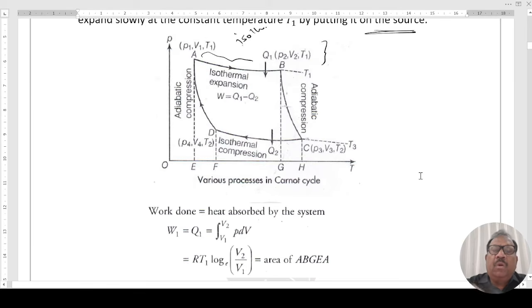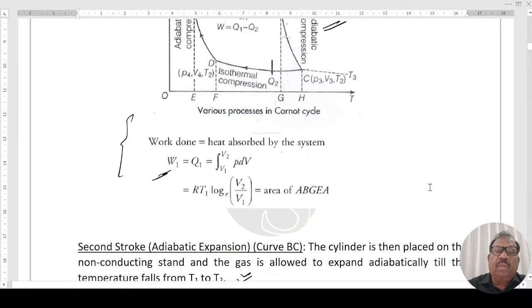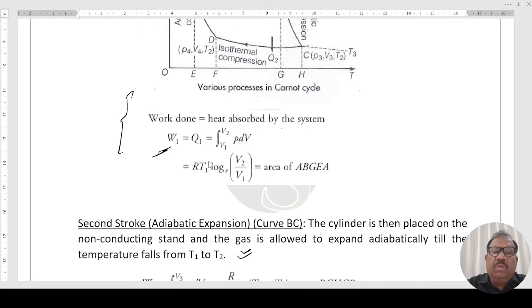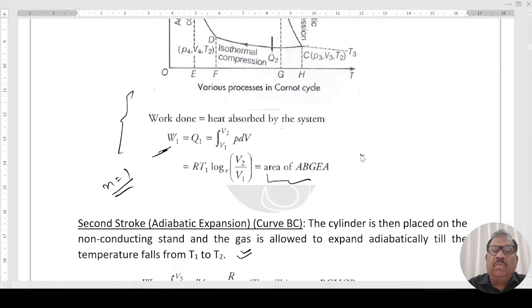Now, to calculate work done in both the processes, this is the isothermal expansion, this is the adiabatic expansion. Work done in isothermal, W1, equals heat absorbed by the system, Q1. Volume changes from V1 to V2. Then RT1 log V2 upon V1, we have taken n equal to 1 mole. That is area of ABGEA. This is one work done.